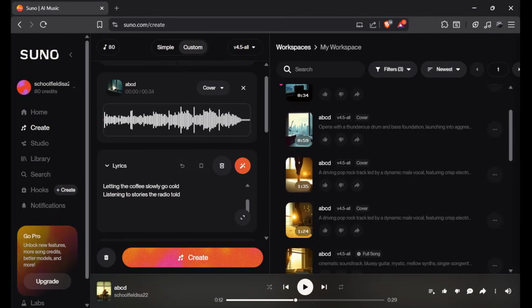So that's basically how you make AI cover music in any style using Suno AI. You are free to go and try it yourself, pick a song you love and transform it into something completely different.